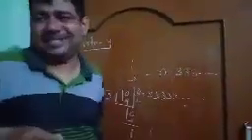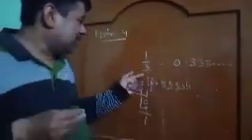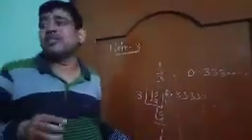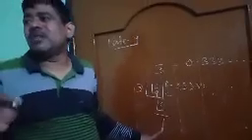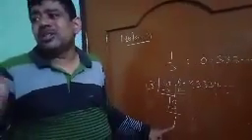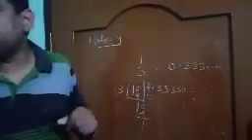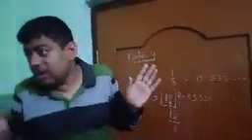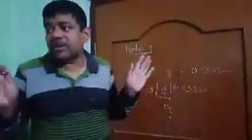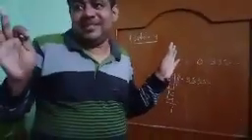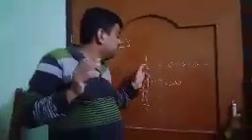If you continue the process of division, the remainder will never be 0. So such a kind of decimal is called what kind of decimal? Non-terminating decimal. So 1 by 3 is equal to 0.333..., a non-terminating decimal.